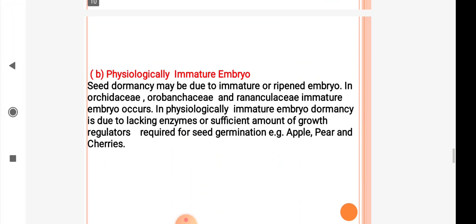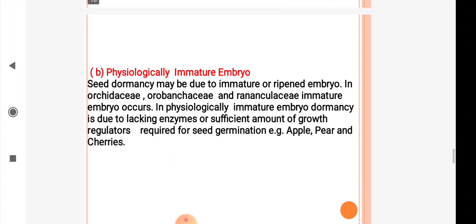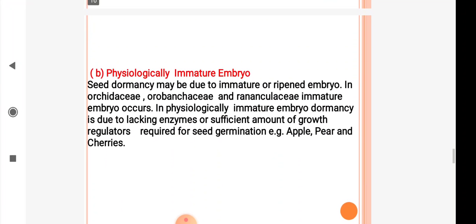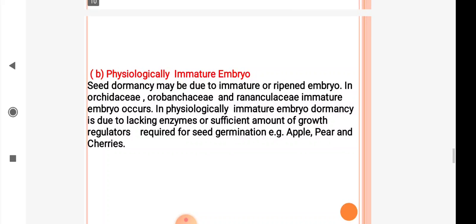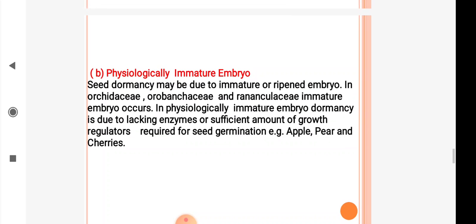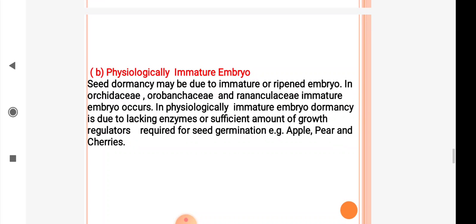Then, seed dormancy may be caused by a physiologically immature embryo. Seed dormancy may be due to an immature or unripened embryo. In Orchidaceae, Orobanchaceae and Ranunculaceae, an immature embryo occurs.